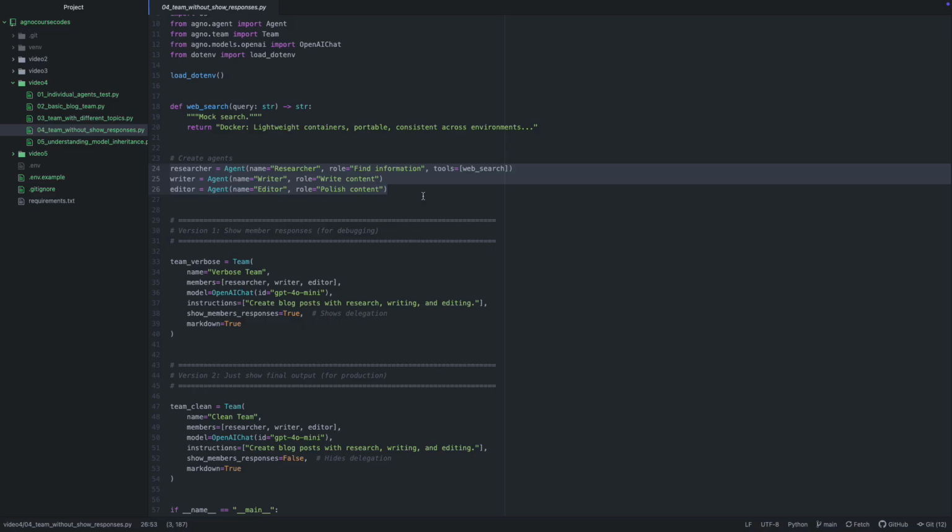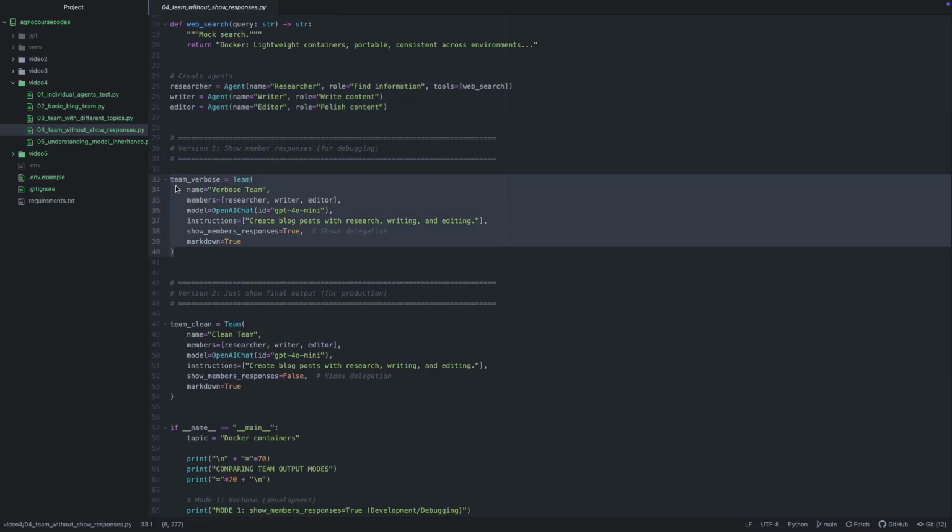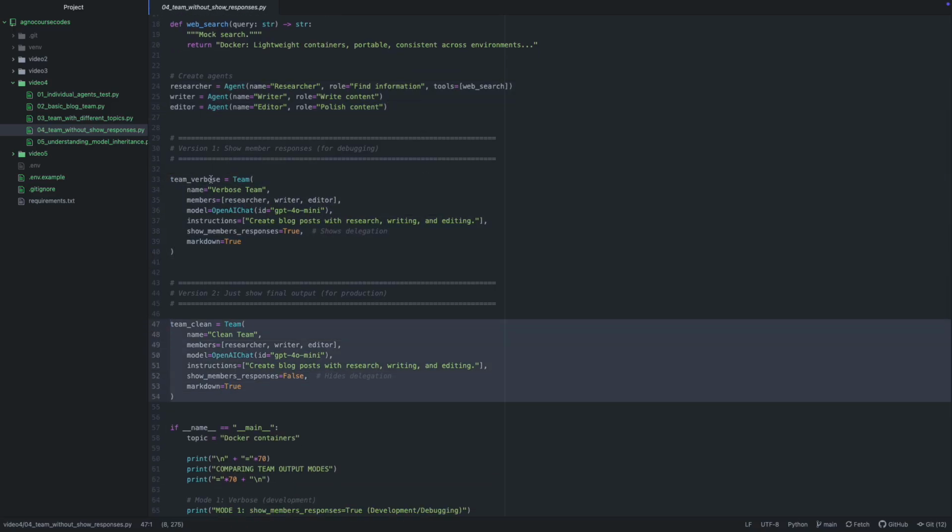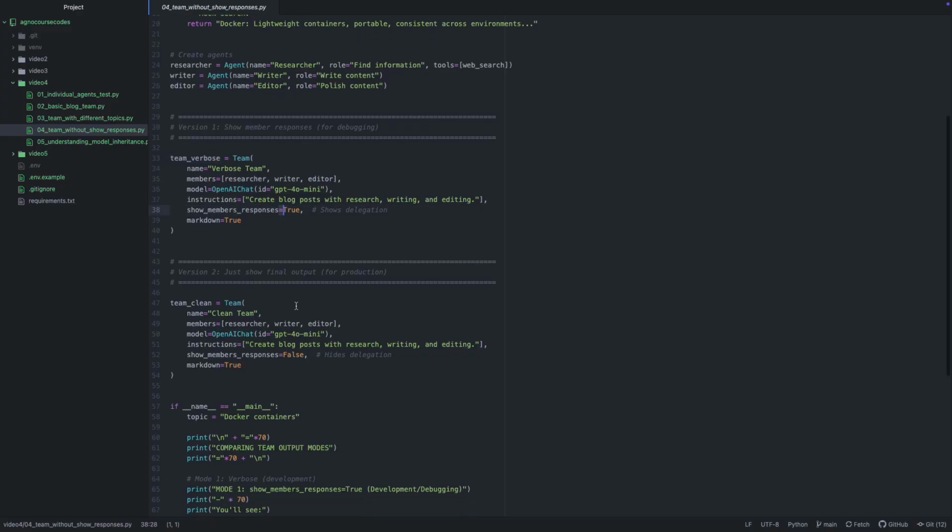Here we have defined three agents and then we have created two teams, team verbose and team clean. In team verbose we have set show member responses to true. So when we run this, it will show the delegation as we saw. This is basically for debugging and development.